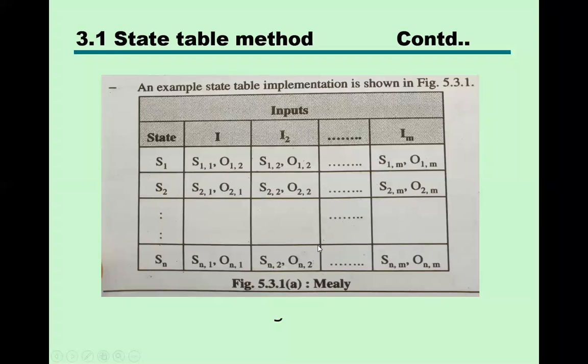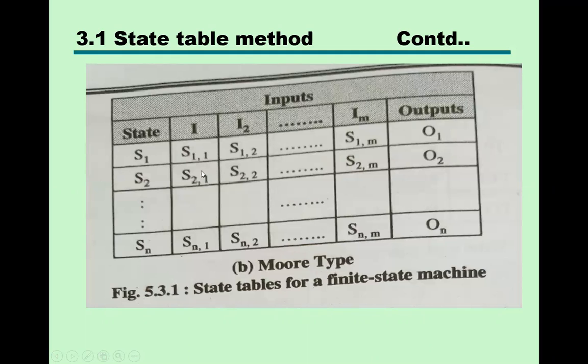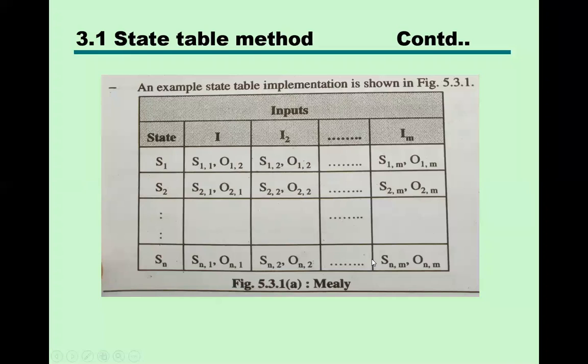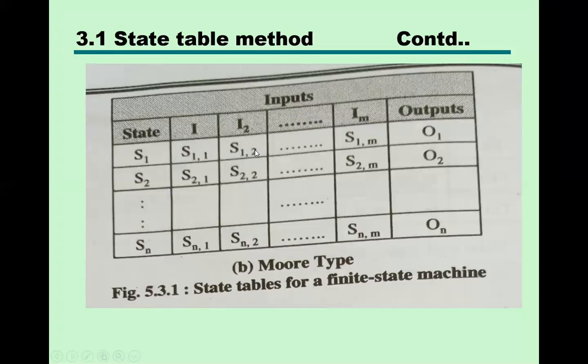Actually, in the FLAT subject, you will learn how different types of machines are implemented, like the Mealy machine and the Moore machine. Here you will find different types of state tables designed. This is a state table for a finite state machine. This is a state table for the Mealy machine. As per the different types of state, it generates different types of output. It means different control signals are generated as per the different micro operations.